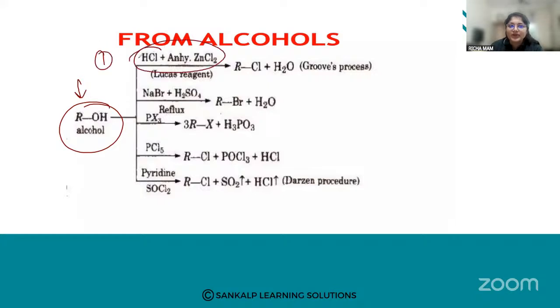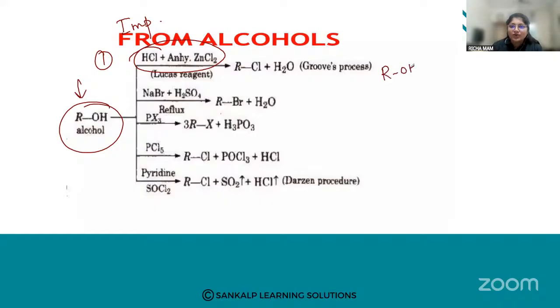So the first important reaction, this is very, very important. Please mark it as important. When alcohol reacts with Lucas reagent, there can be a question, what is Lucas reagent? Lucas reagent is concentrated HCl plus anhydrous ZnCl2. What are we going to get?